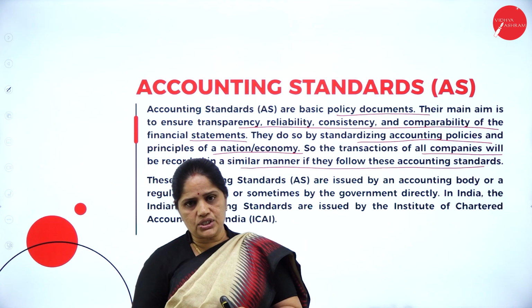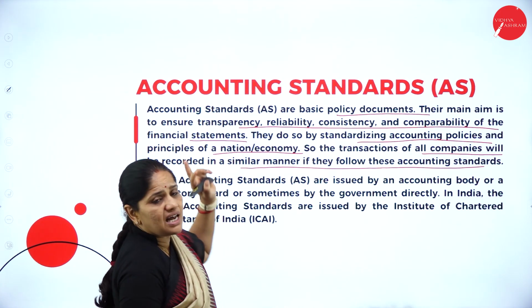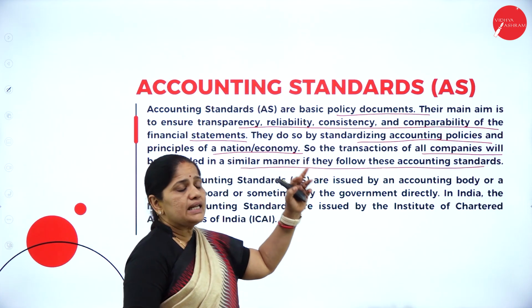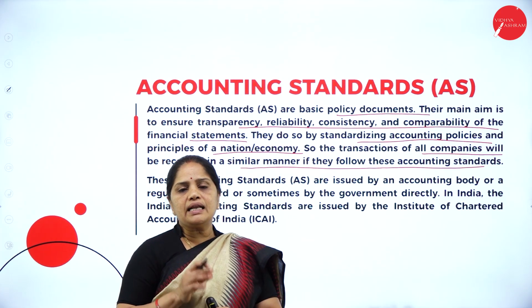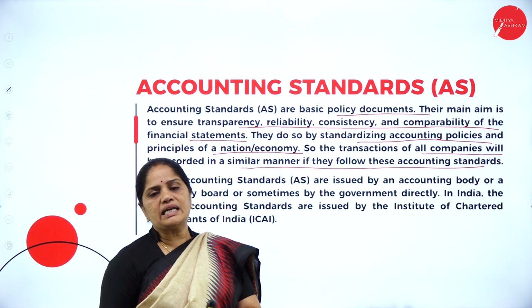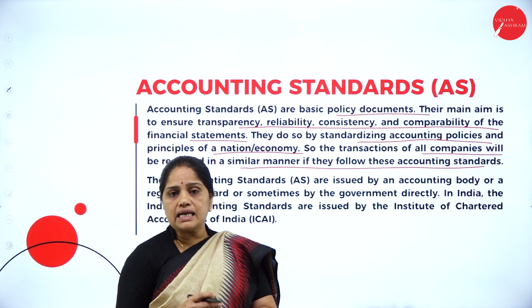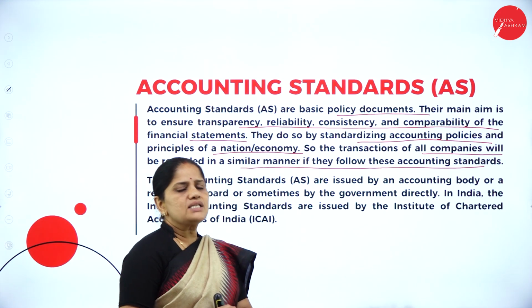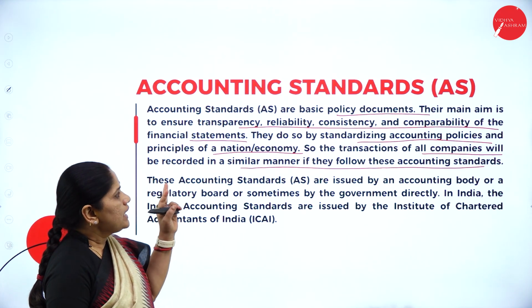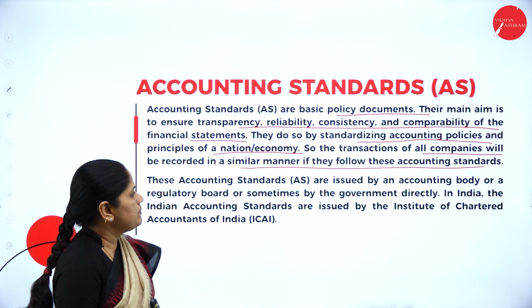rules and regulations. So, this is done to ensure that there is transparency, reliability, consistency, and comparability. So, whoever is maintaining the accounts of any organization has to follow the accounting standards laid down by the Indian accounting standards, and as such, this is done to ensure that there is reliability in accounting, consistency, and comparability.